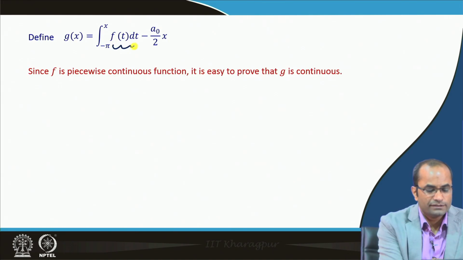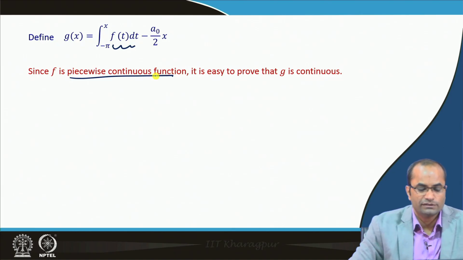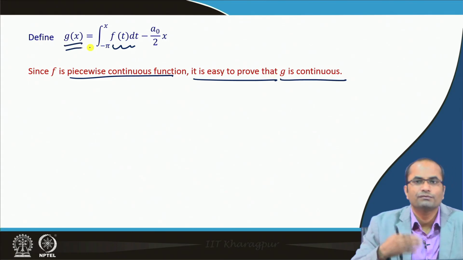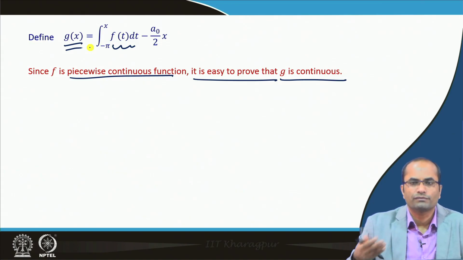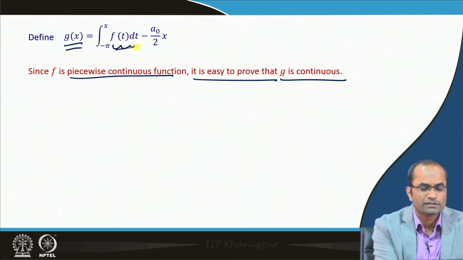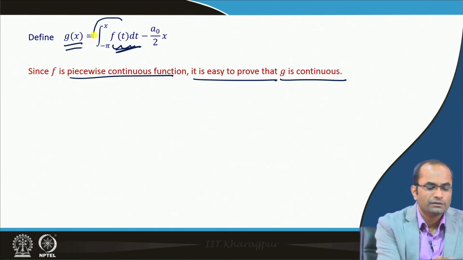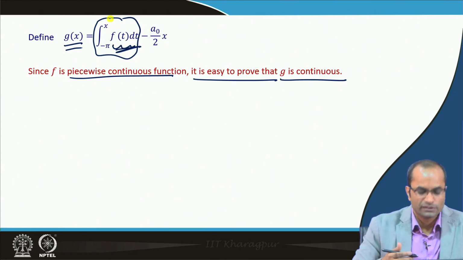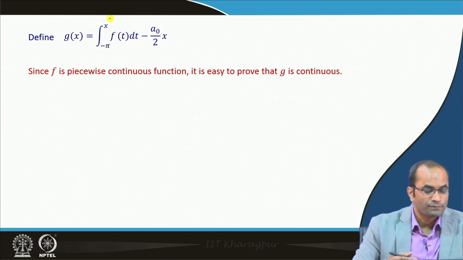So, if f is a piecewise continuous function which is given, it is very easy to prove that g is continuous, because whenever we integrate a function we get a smoother function. So, if f is piecewise continuous, after this integration we get in fact a continuous function, that is the standard result, and we are not going much into the details now.